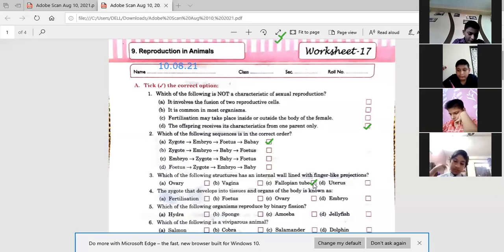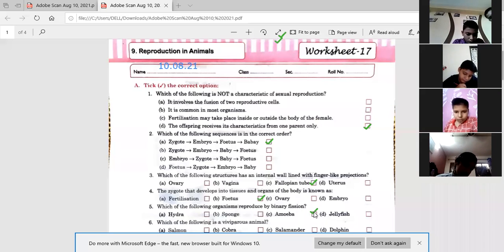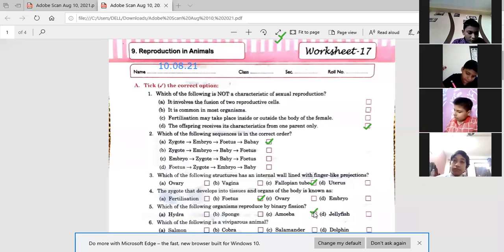Next, the zygote that develops into tissues and organs of a body is known as. Zygote that develops into tissues and organs of the body, that stage is known as fetus. Number 5. Which of the following organisms reproduces by binary fission? Amoeba. Yes.